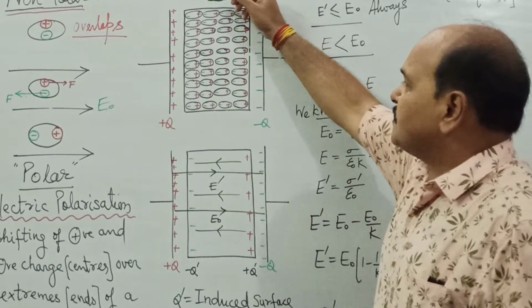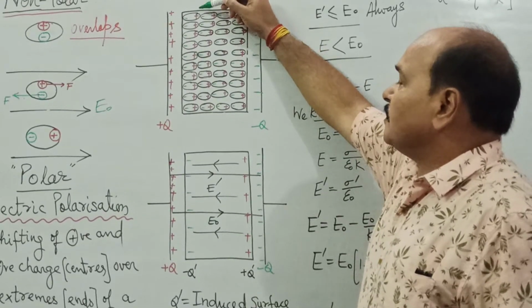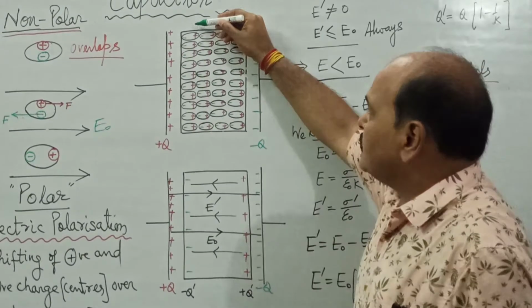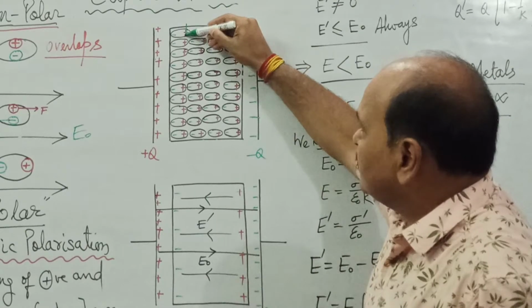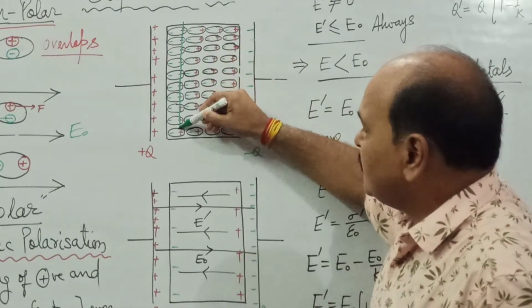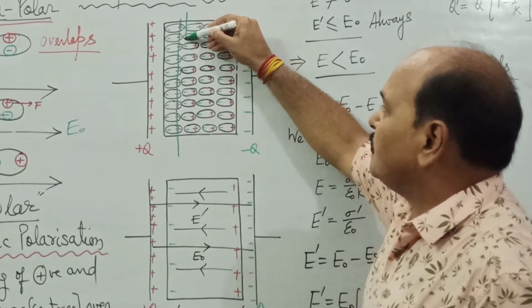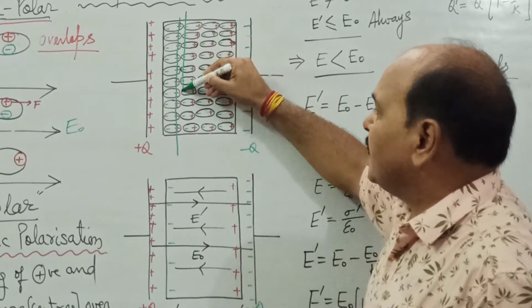See, if you look at the molecules in the very first layer, the positive charge of all the molecules in the very first layer comes very close to the negative charge of the molecules of the solid in the second layer.